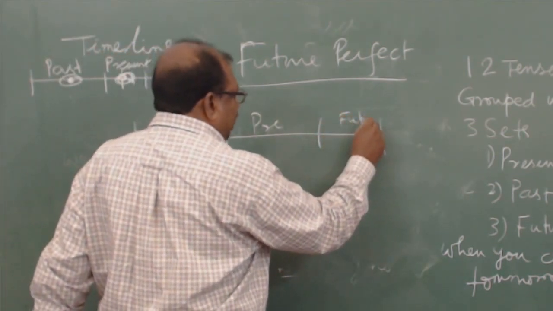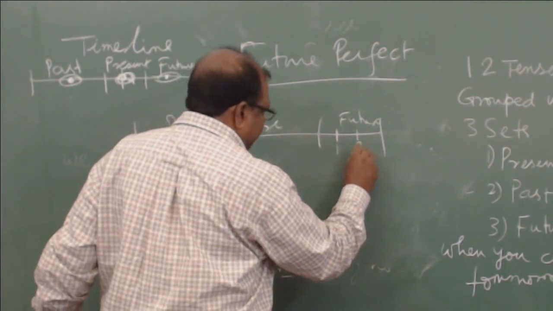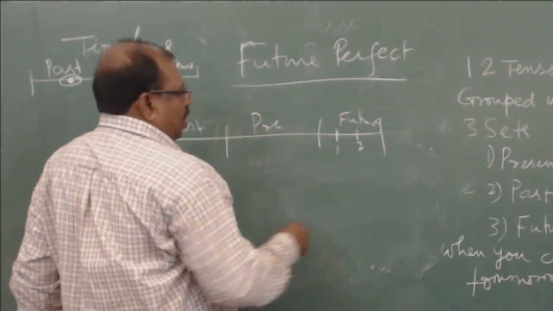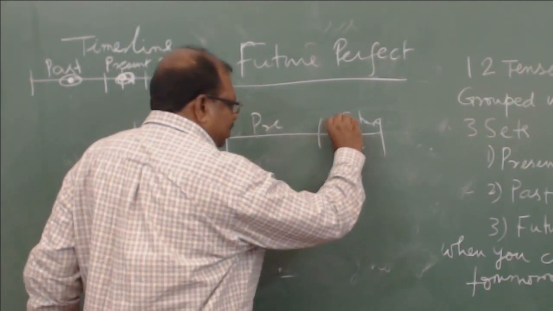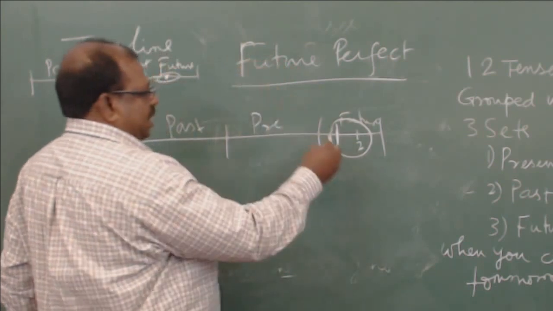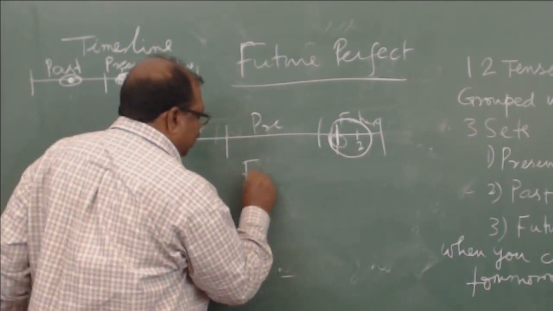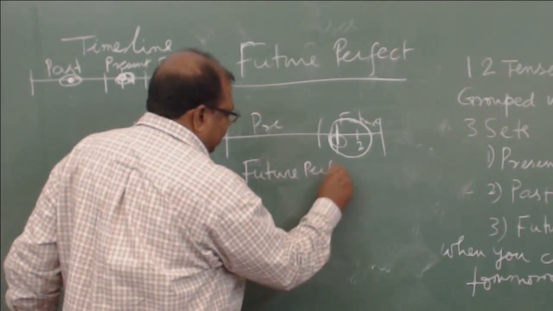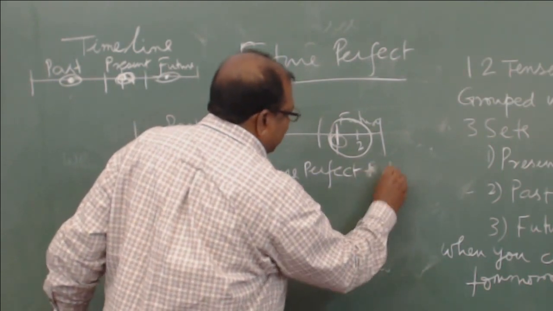In the future, you have two actions happening, one here and the second one here. Here also, for the first action that is going to happen, which precedes the second action, you are going to use future perfect. But the only difference is that for the second action you will be using just the present tense.